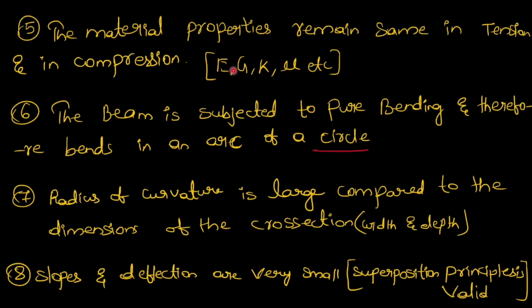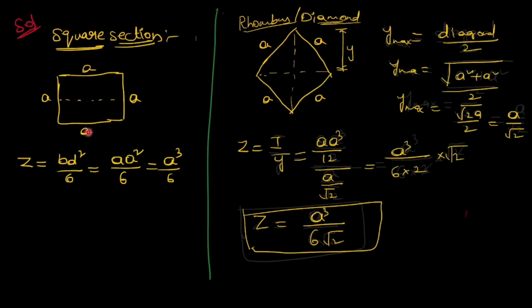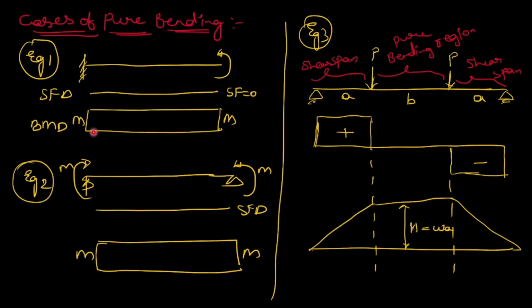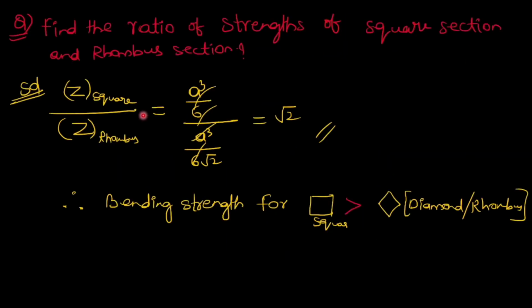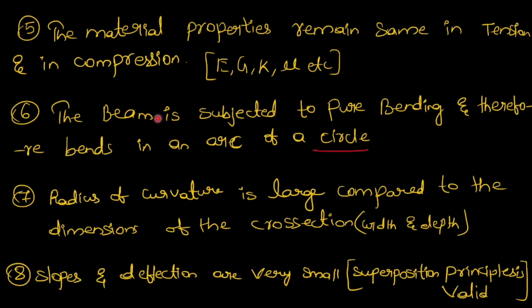Material properties means E, G, K, nu, etc. Next assumption is the beam is subjected to pure bending and therefore bends into an arc of a circle. See, this assumption was directly asked in a question. In a previous question we saw that he asked it directly framed as a question. So assumptions are very important.